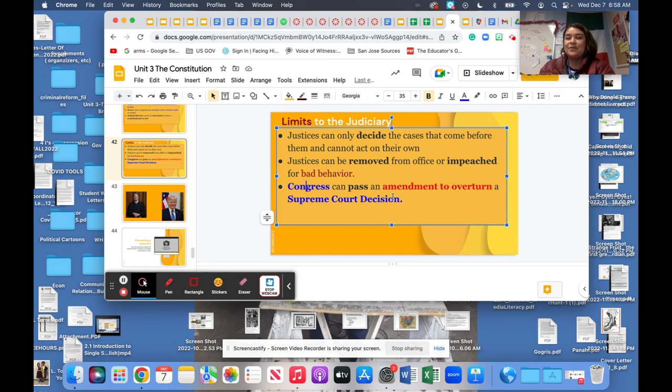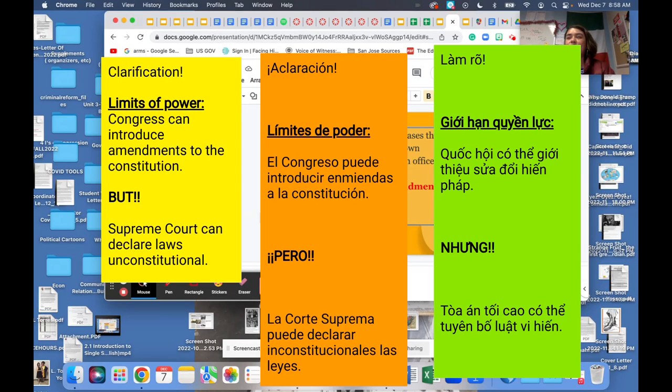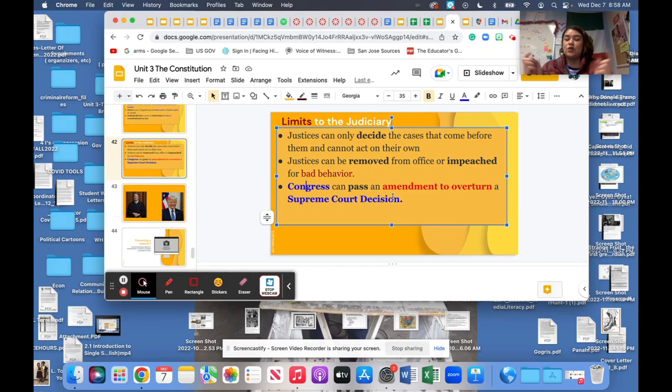Does that make sense? However, what could happen is that the Supreme Court can check Congress for that and see if it was unconstitutional. And they're constantly going back and forth with that. So that is one way that these powers are kept in check.